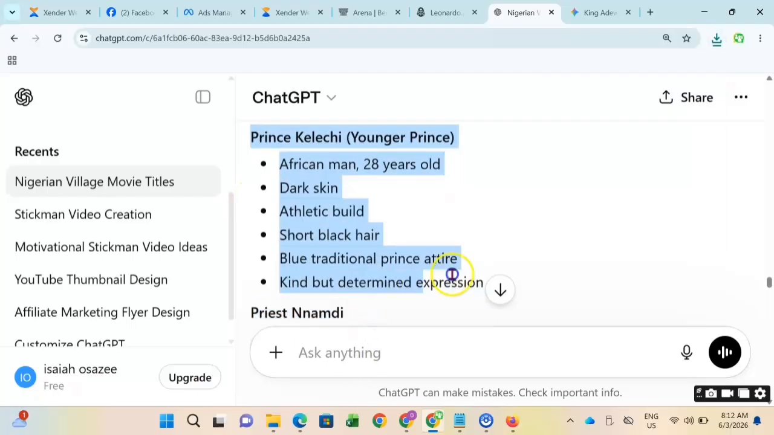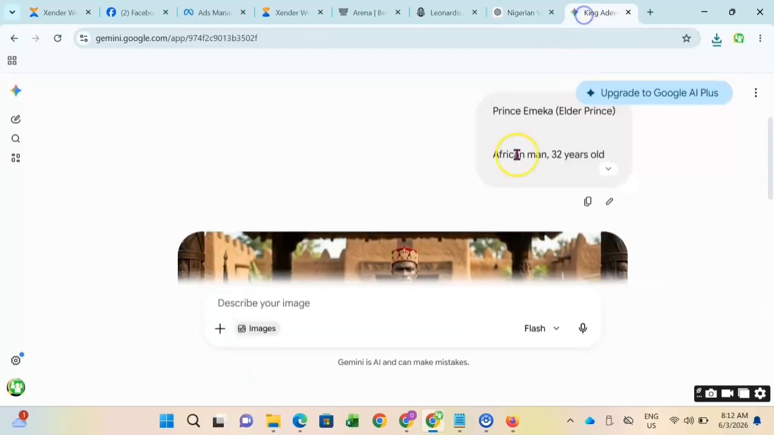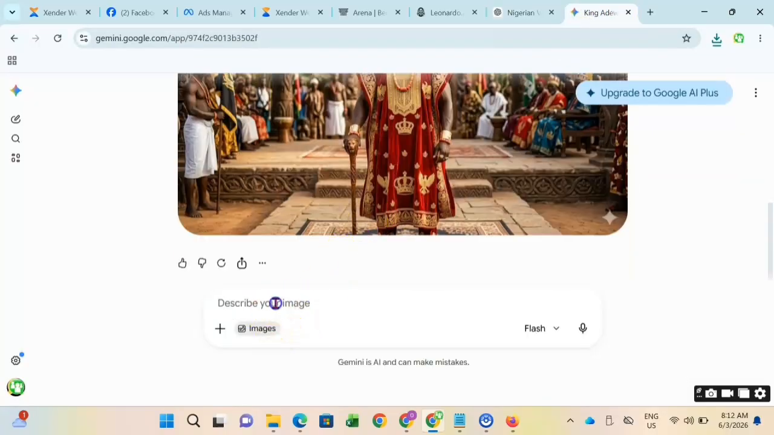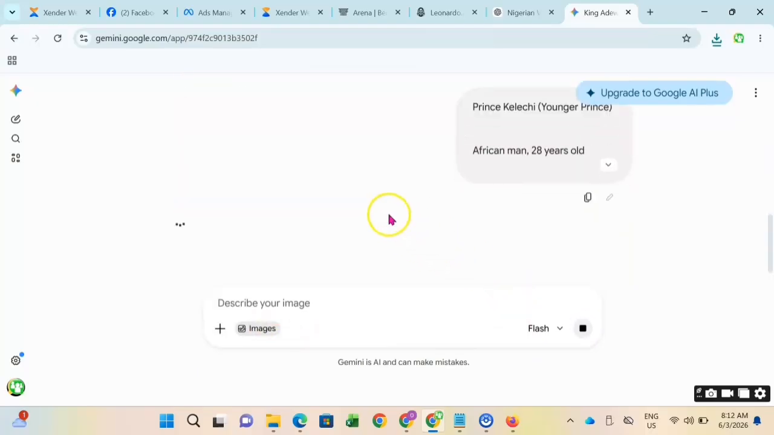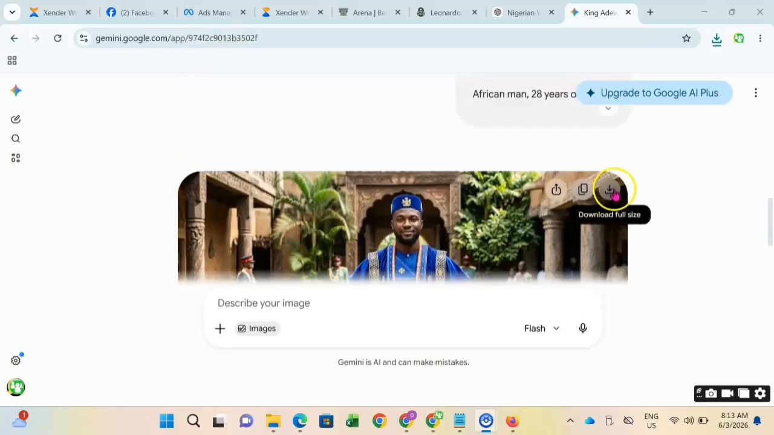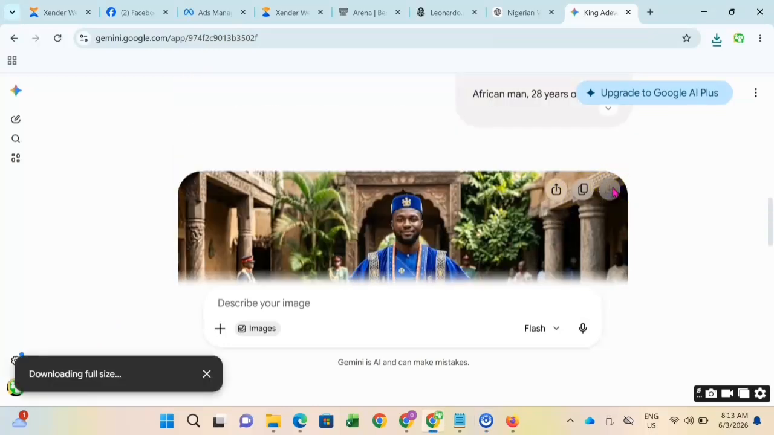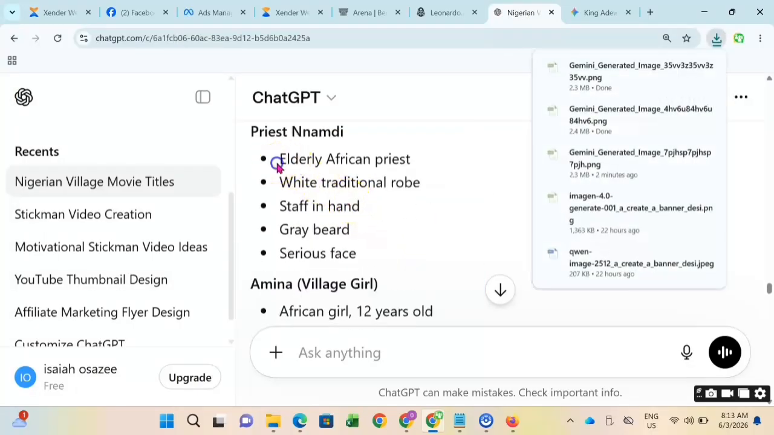That's the purpose of the prompt we are copying, and that's what ChatGPT did for us. It's important to separate it: first give us the prompt for each of the characters, then give us the prompt for each of the scenes. Very important, so follow me carefully so you will not get confused. Go ahead and download this. You're going to need all these images we're downloading later on, and I'll show you why. So it's very important you follow me.